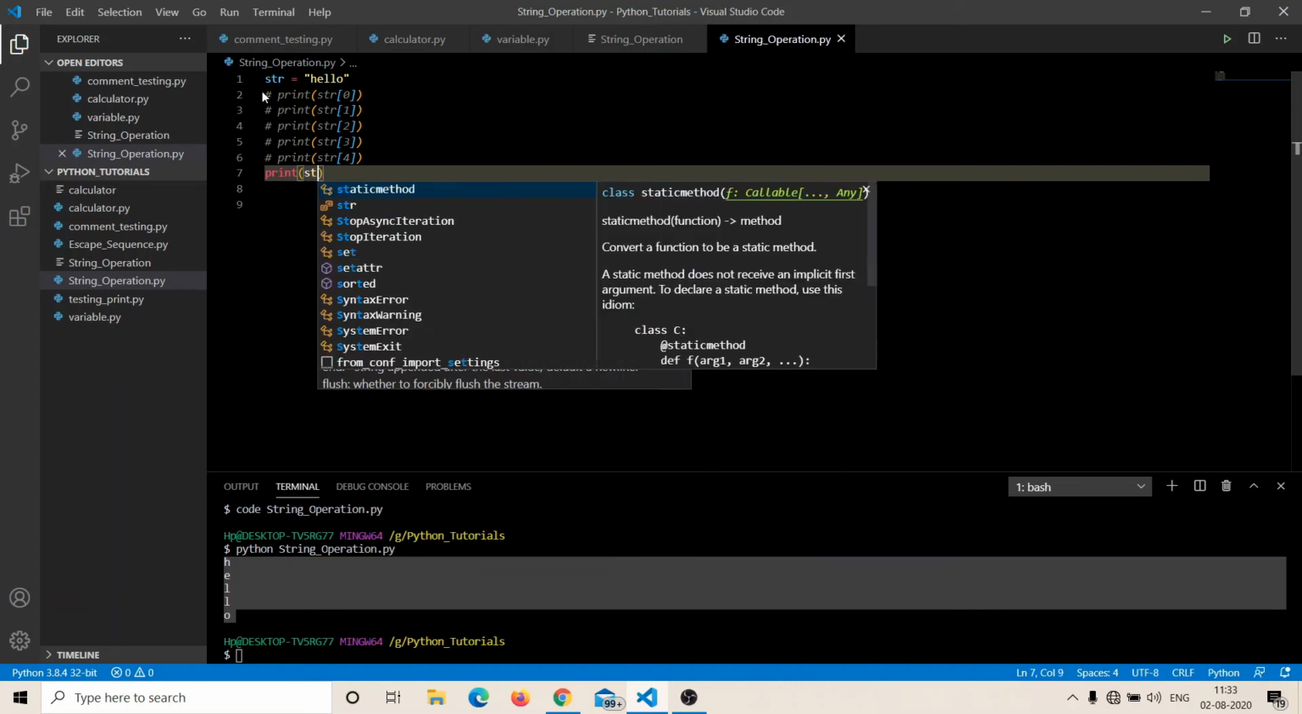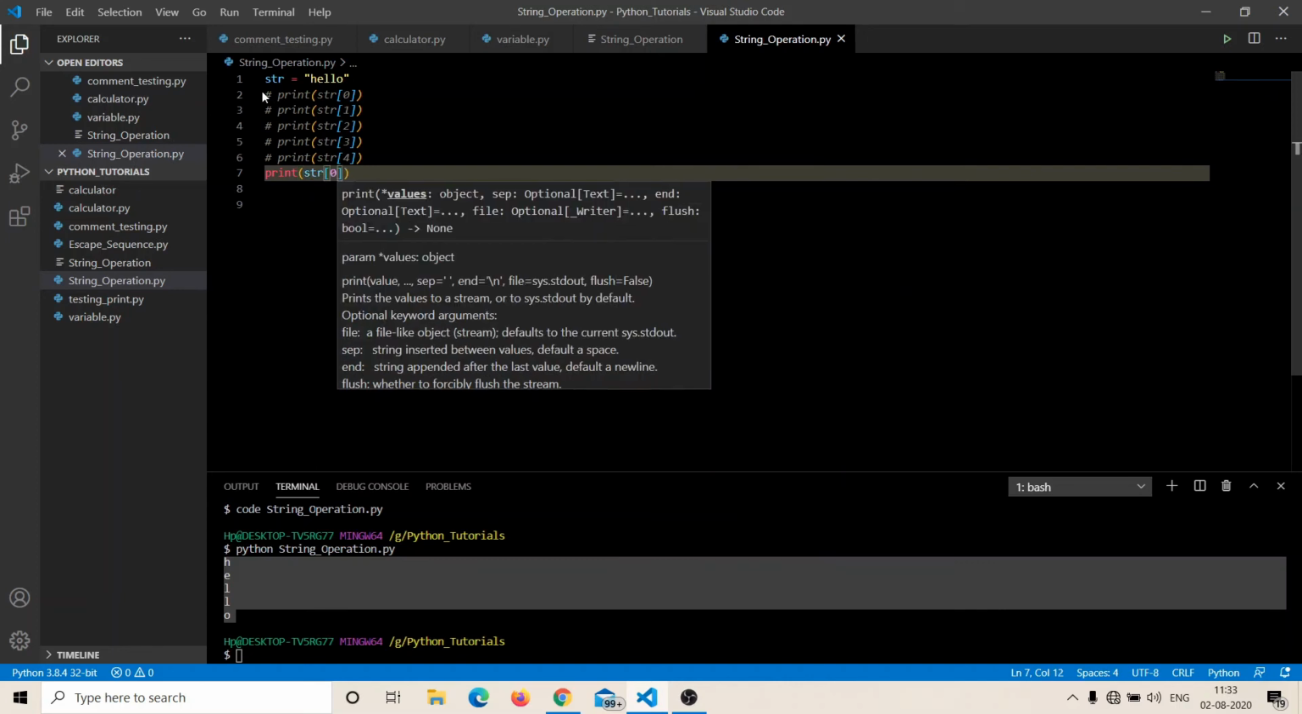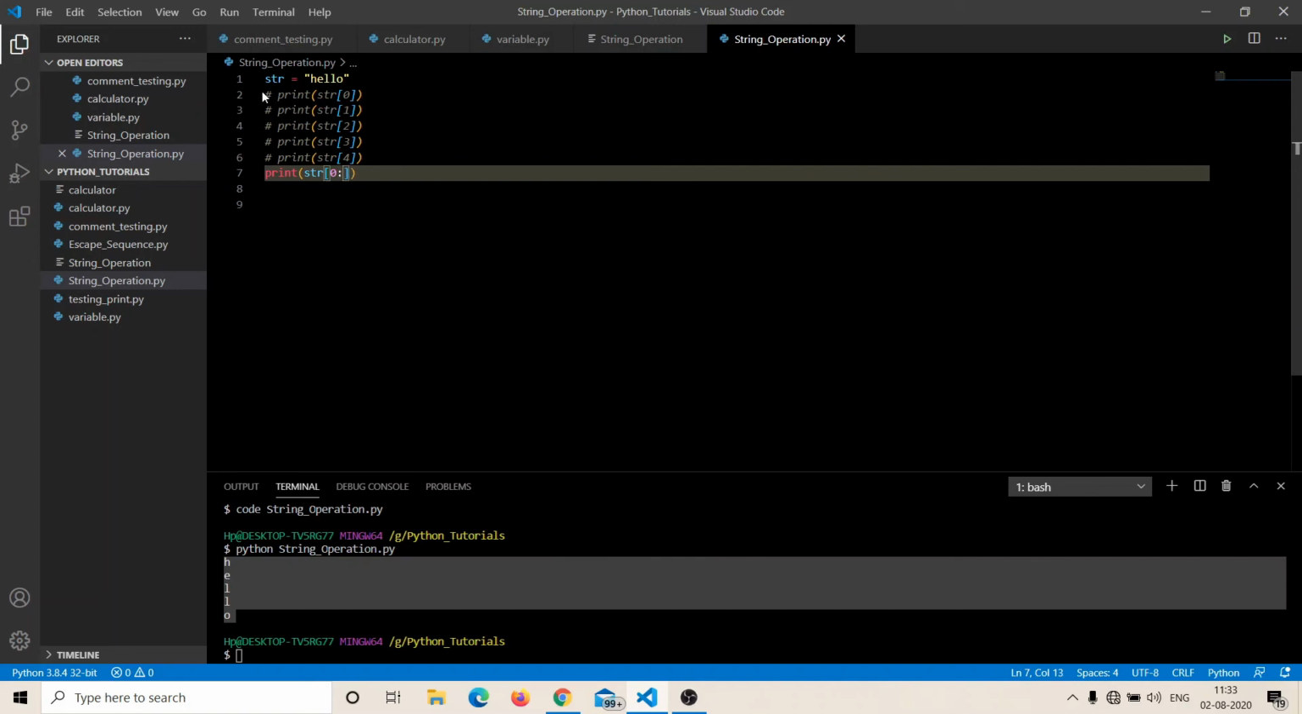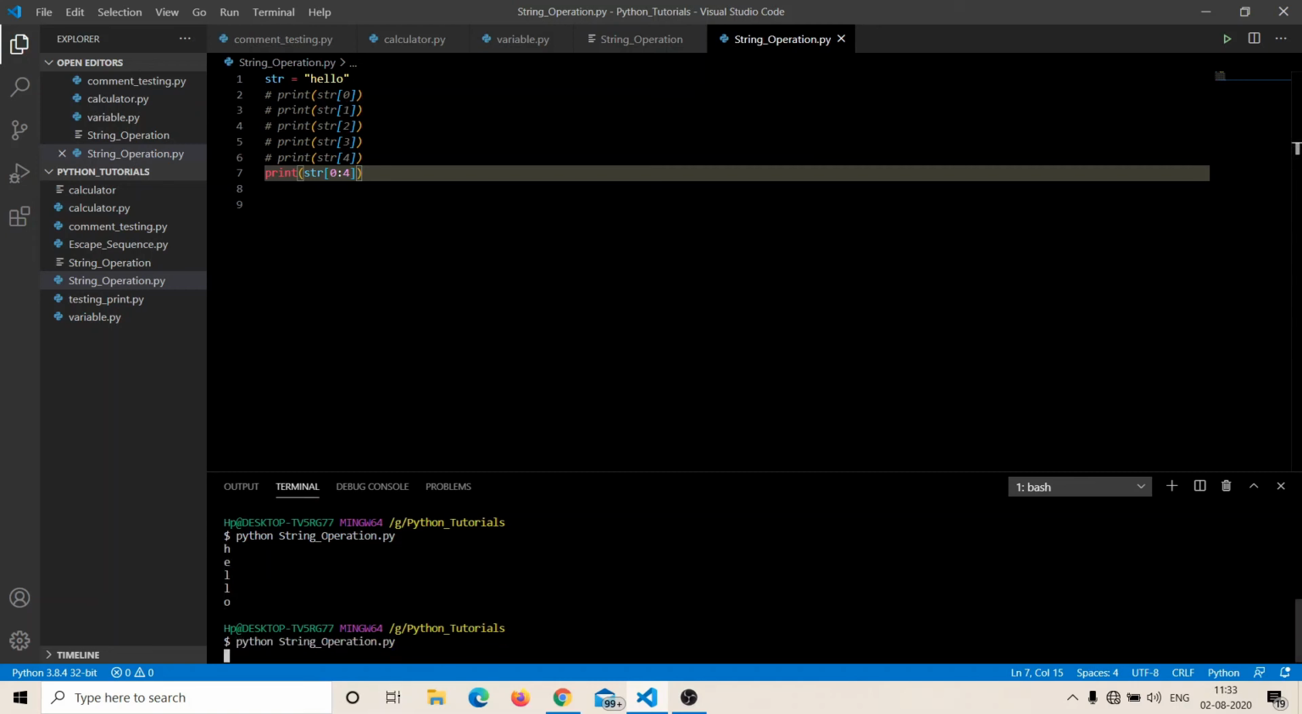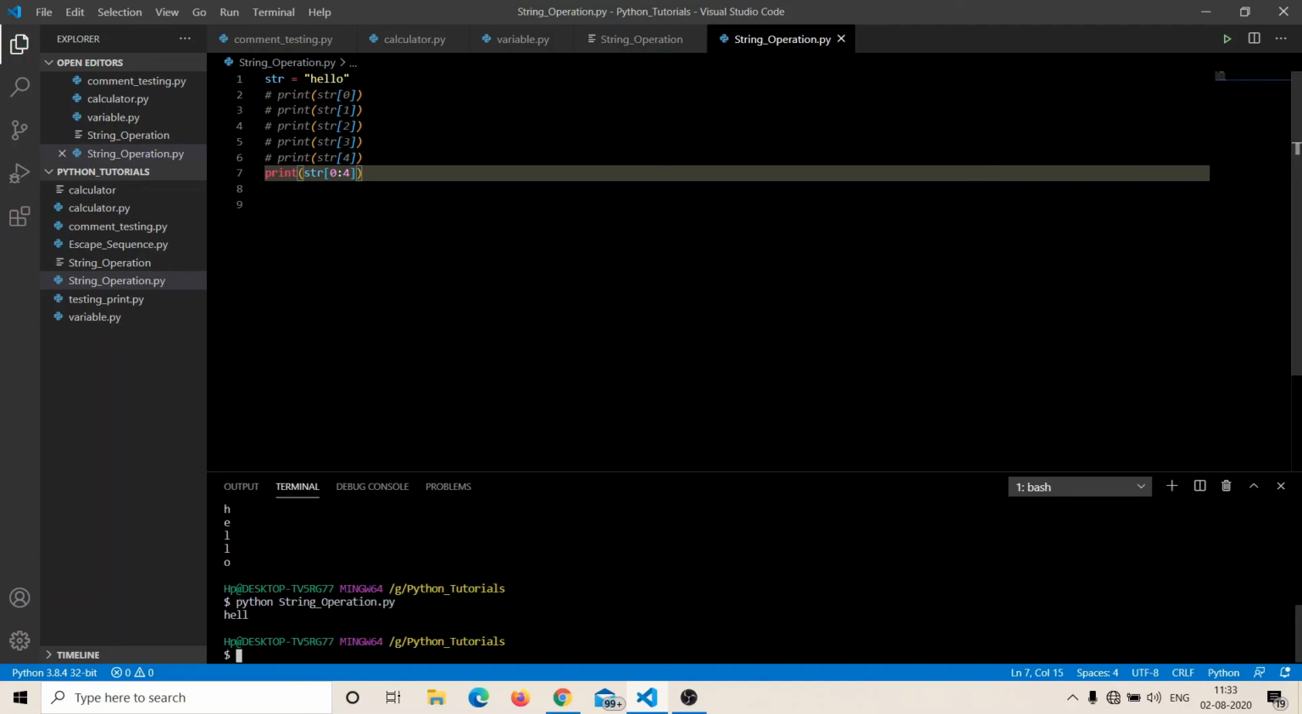How will it happen? Just write the starting point and the ending point, and remember this thing. The ending point is always less than the length, that is, it stops at the length minus 1. If I give an ending length of 4, it will print the string from the starting point 0 to the length minus 1, that is 4 minus 1, from 0 to 3 only, that is HELL. So I will get hell as the output. You can see it on the output screen as well.